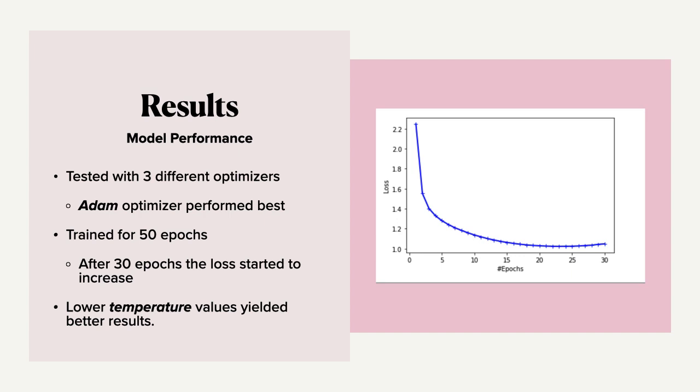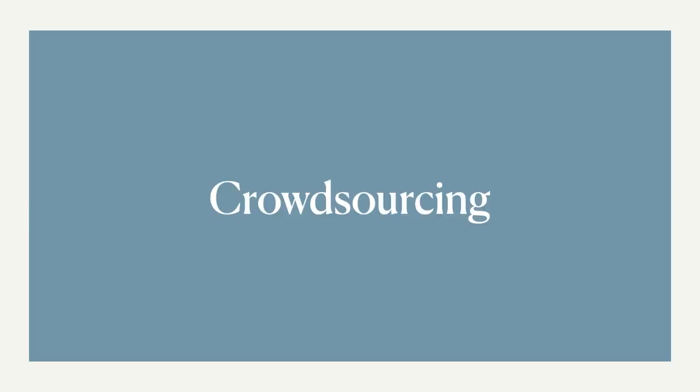As for the results, we trained with three different optimizers. The Adam optimizer outperformed all of them. We trained for 50 epochs. We saw that around the 24th to 30th epoch, the loss started to increase, which is not good. For the temperature parameter, we saw that the lower the temperature values, the better results we got, the more predictable the tweets were, which is what we want.